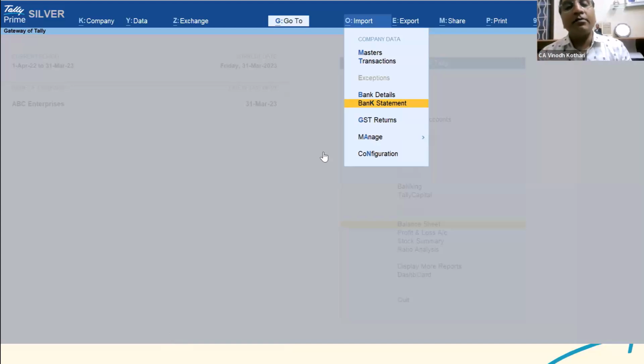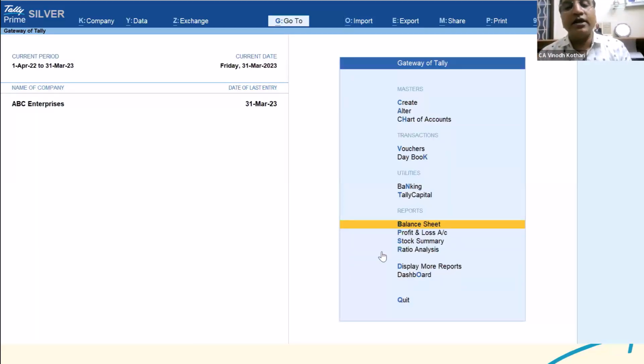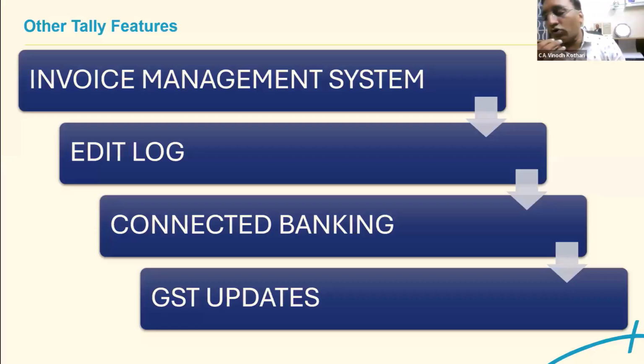This is another amazing feature which Tally provides to help you update your bank accounts with ease. So much time is saved.